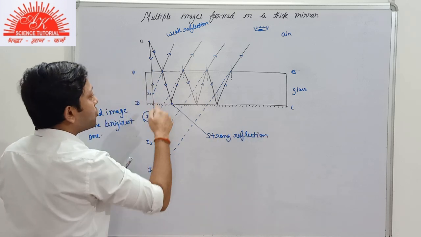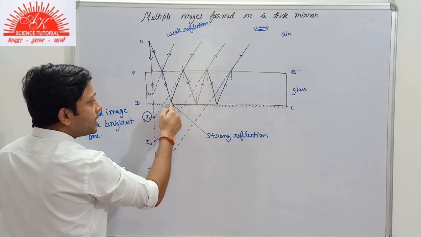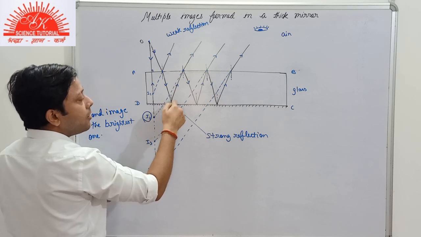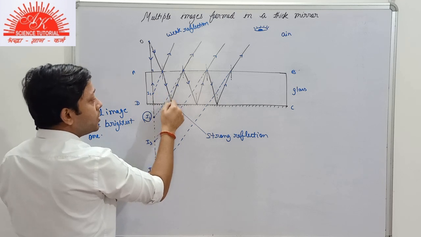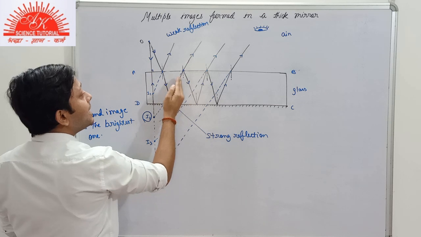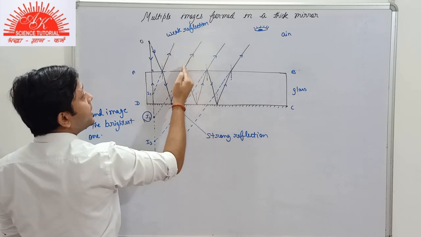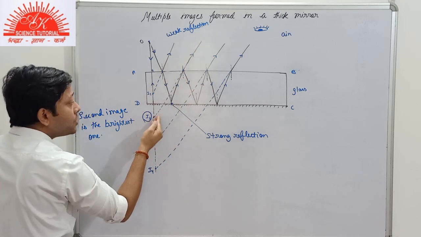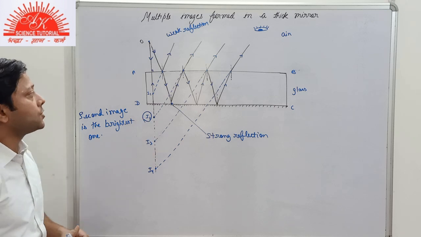If refraction would take place here, then obviously the intensity of light would be decreased, but only reflection is taking place here. So this light ray has maximum intensity. When this light ray is produced in backward direction, the second image formed is the brightest one.